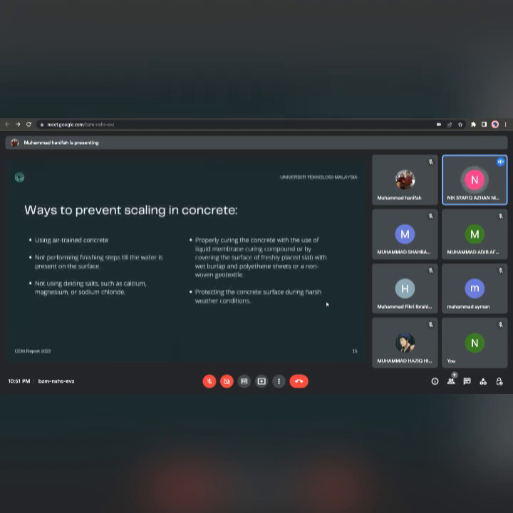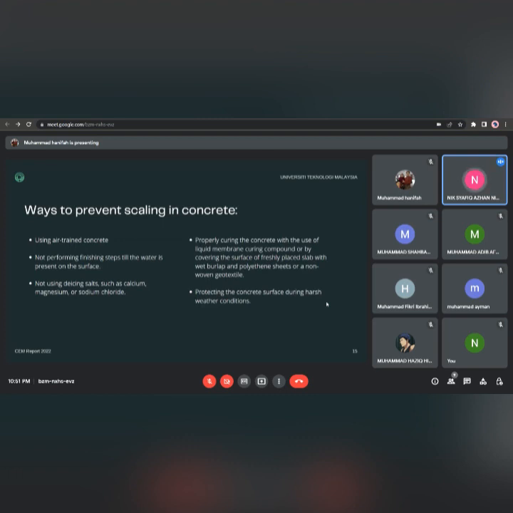And then the ways to prevent scaling in concrete. First is using air entrained concrete. Second, not performing finishing steps while water is present on the surface. And then not using deicing salts such as calcium, magnesium, or sodium chloride.